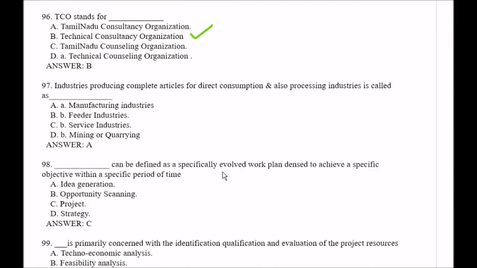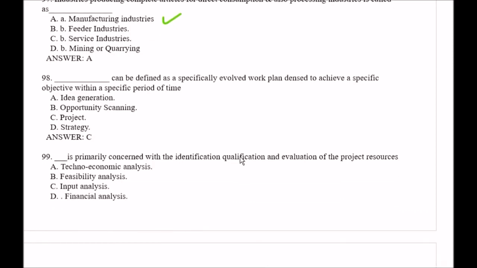Question number 97. Industries producing complete articles for direct consumption and also processing industries are called: option A, manufacturing industries; option B, feeder industries; option C, service industries; option D, mining or quarrying. So the right answer is option A, manufacturing industries. Question number 98. Blank can be defined as a specifically involved work plan designed to achieve a specific objective within a specific period of time. Your options are: option A, idea generation; option B, opportunity scaling; option C, project; option D, strategy. So the right answer is option C, that is project.